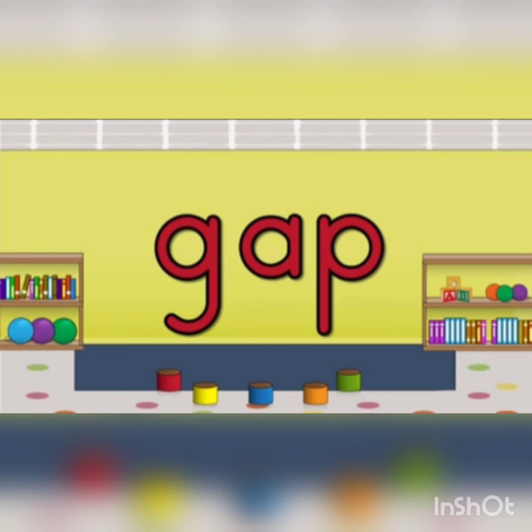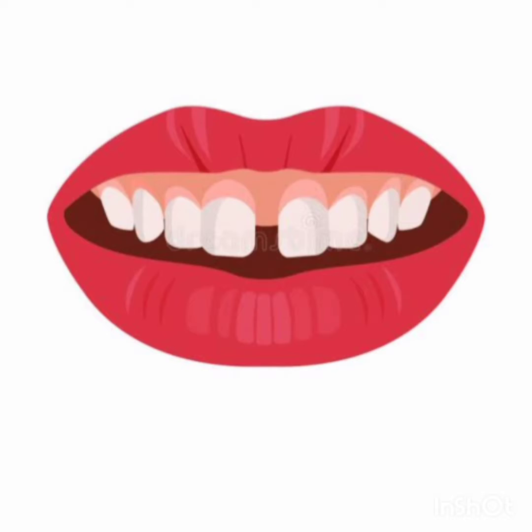Next word is gap. GAP, gap. G-app, gap. Gap is an empty space between two things. In this picture, you can see there is a gap between two teeth.